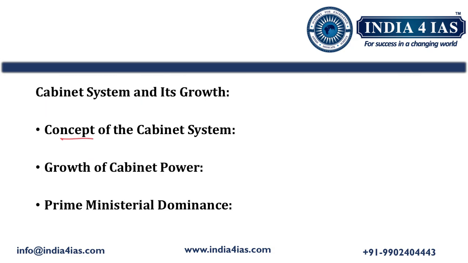The concept of cabinet system, we should briefly write, is that the cabinet system in parliamentary democracy consists of a group of senior ministers headed by the prime minister who hold executive power and are responsible for government policies. This cabinet system is the driving force of governance, formulating policies and proposing legislation and executive decisions.